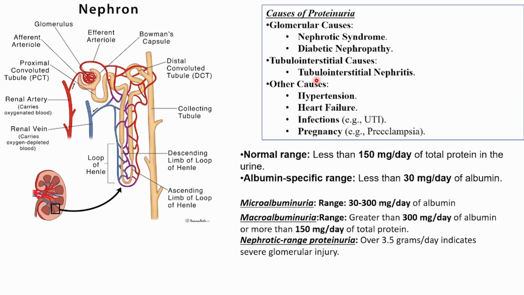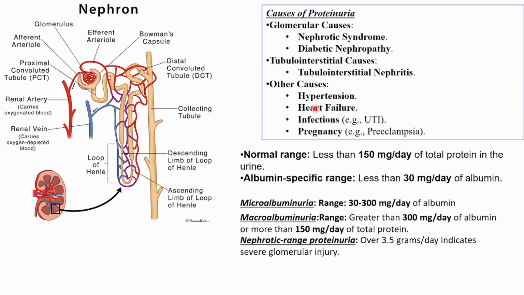Then we have other causes like hypertension. If the blood pressure is severely high, then there will be too much pressure in the glomerulus, which will push the proteins outside from the blood vessels. Then heart failure also causes proteinuria.